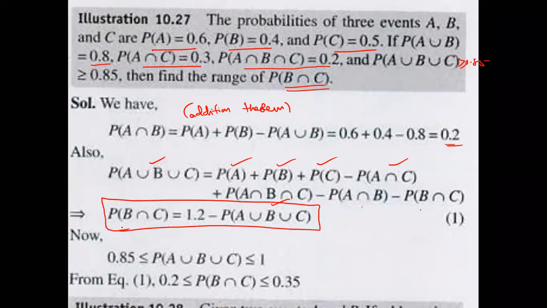Yes, students, see now. Minimum is 0.85, but what is the maximum? 1, because the maximum range of probability is 1. Okay. Here, put these values. That is the answer. How? Just adding minus on both sides.